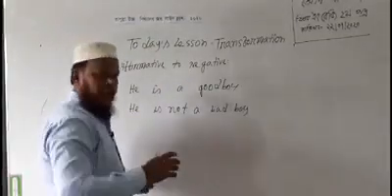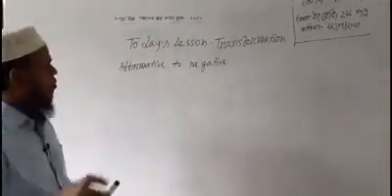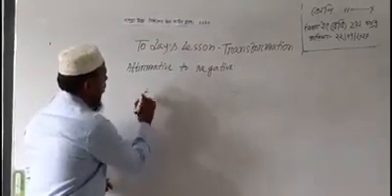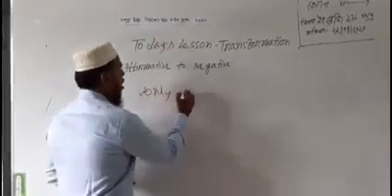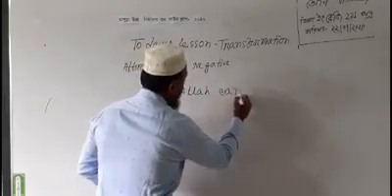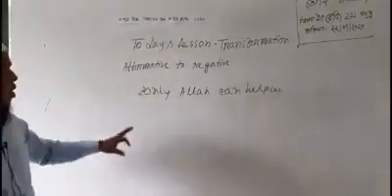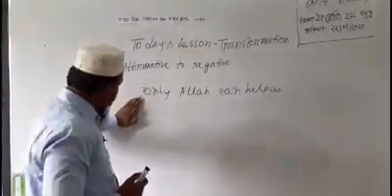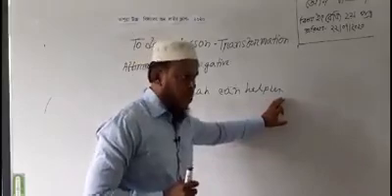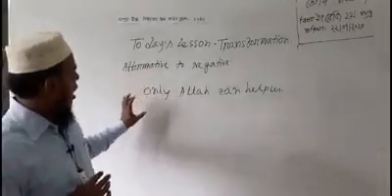On the other hand, next another sentence: Only Allah can help us. What sentence is this? This is an affirmative sentence. Only Allah can help us. Dear students, you follow attentively and seriously.